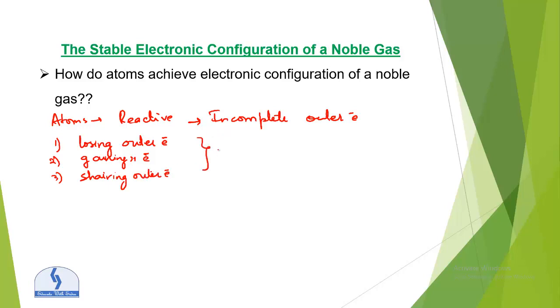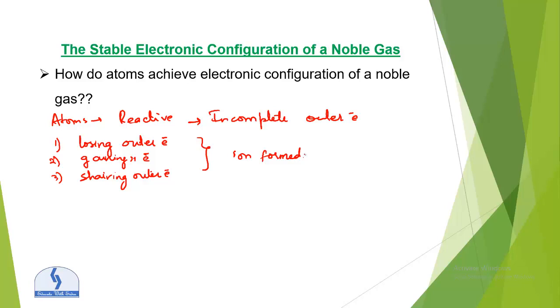When this happens, ions are formed. So reactive atoms, which have incomplete outer shells, achieve the electronic configuration by losing, gaining, or sharing outer electrons, and when this happens, ions are formed.